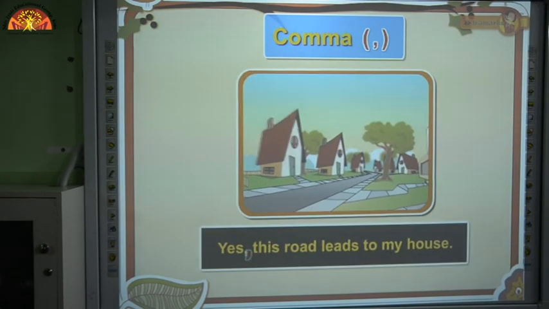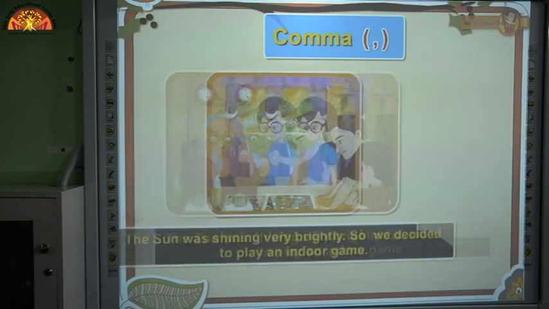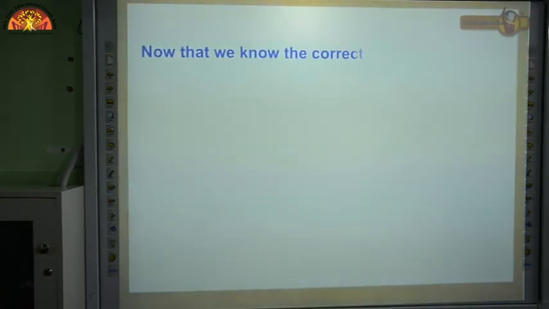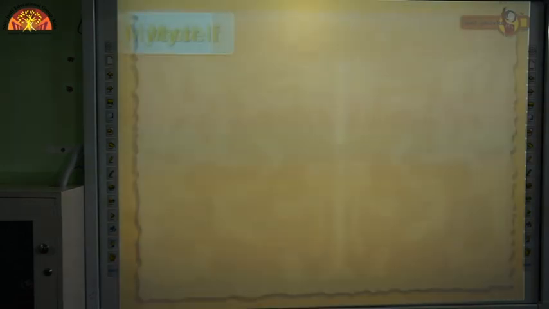For example, yes, this road leads to my house. The sun was shining very brightly. So we decided to play an indoor game. Now that we know the correct use of punctuation marks in English writing, let us use them in this story.